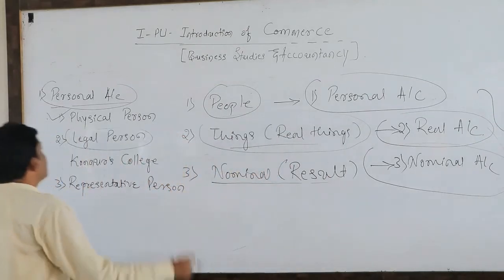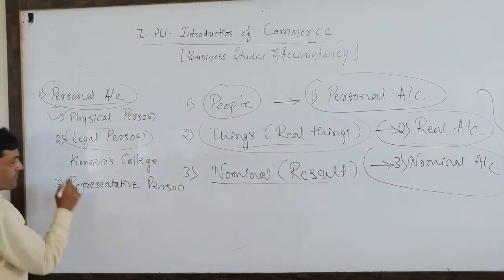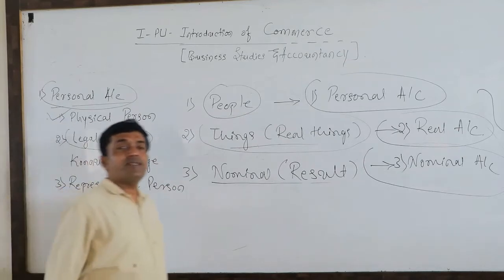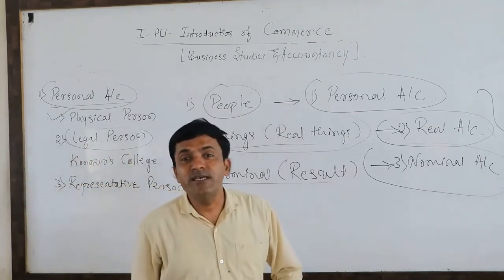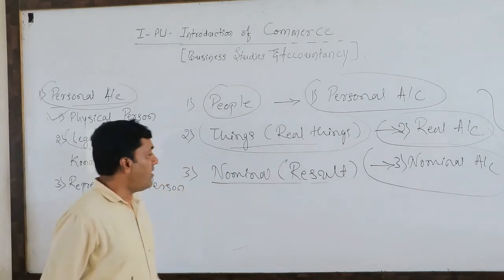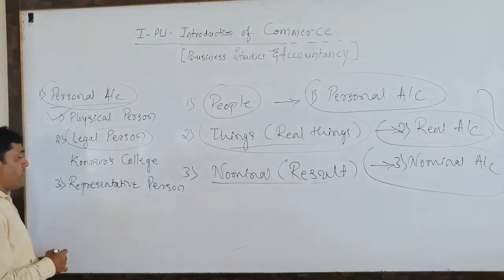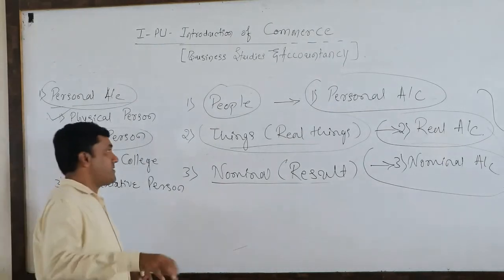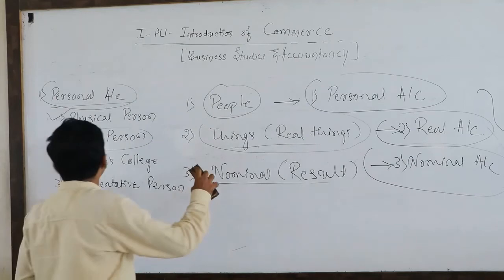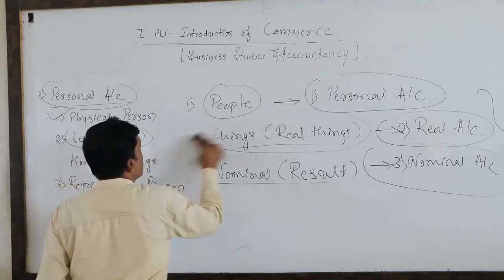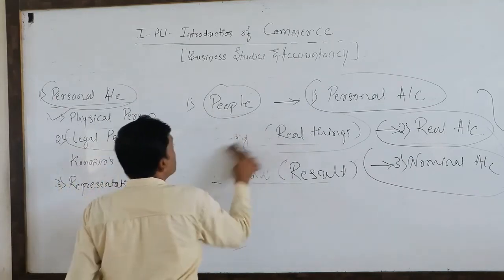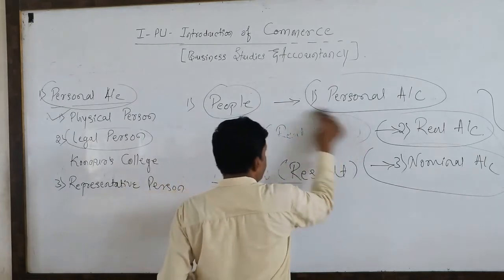These are the best examples of legal persons. Then the third one, representative persons, are the chairmen, presidents. These are the best examples of representative persons. Similarly, dear students, I am going to classify the second one.